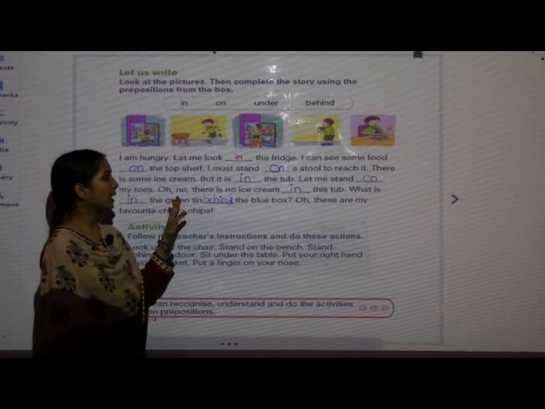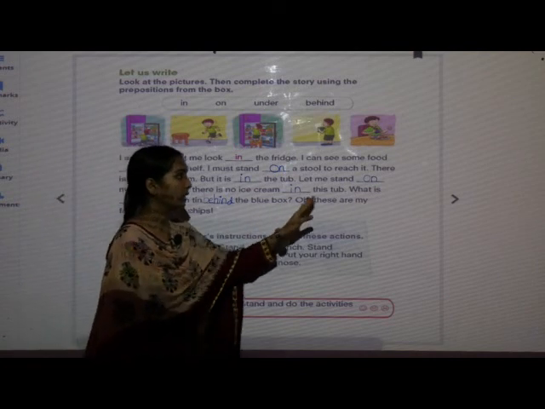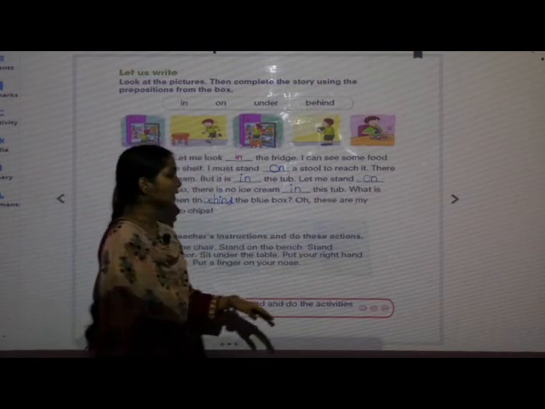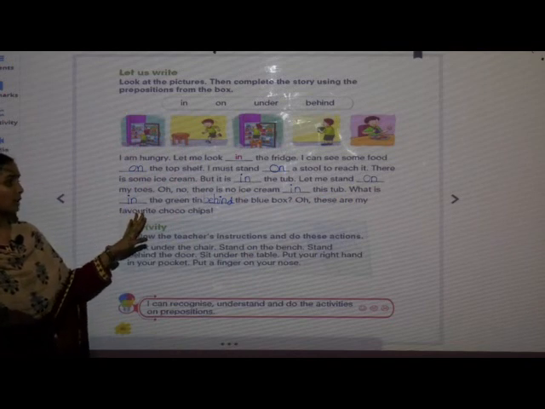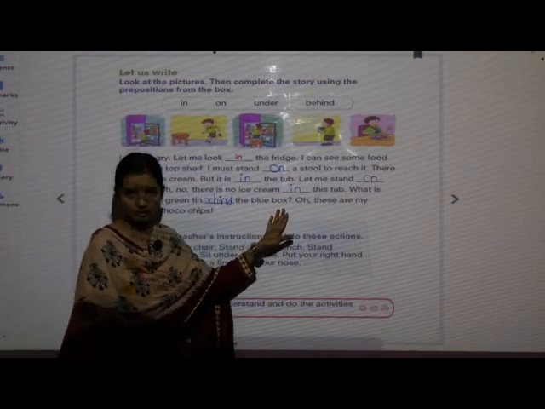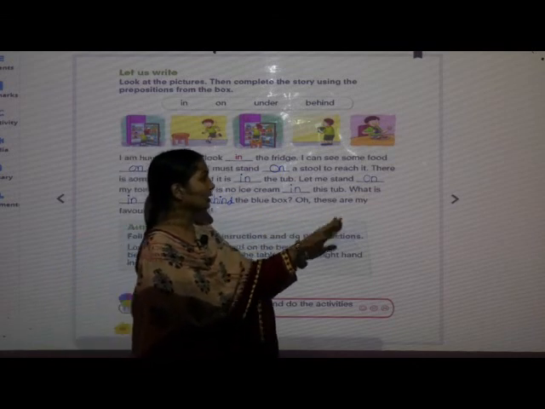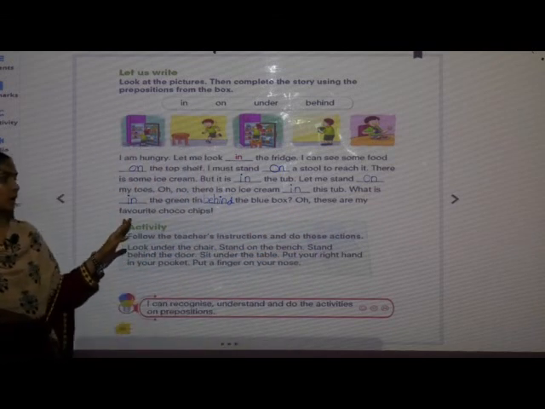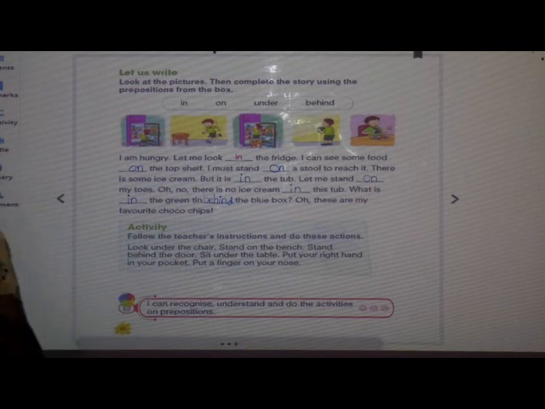Oh no, there is no ice cream in this tube. What is in the green tin behind the blue box? Oh, these are my favorite cocoa chips. So like this we have completed the story by using correct prepositions. Now write it down in your textbook, children.